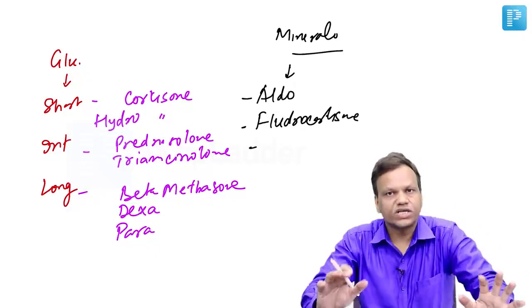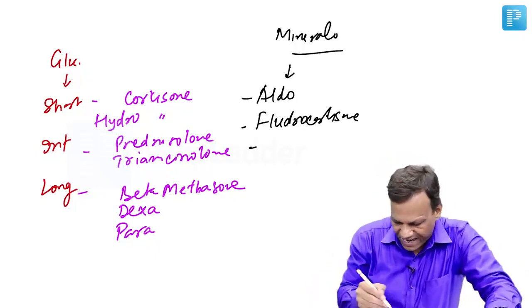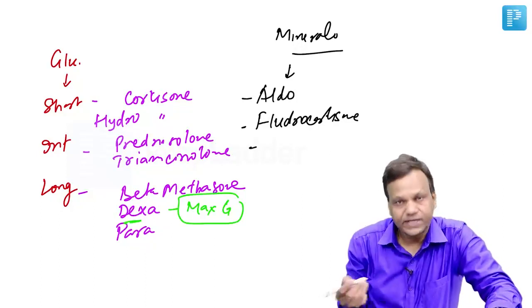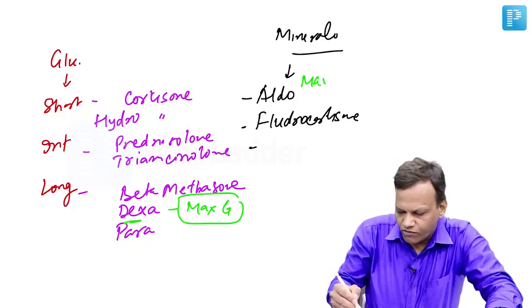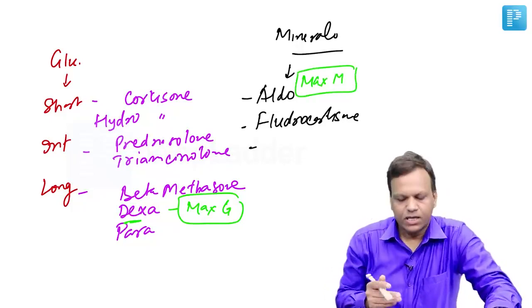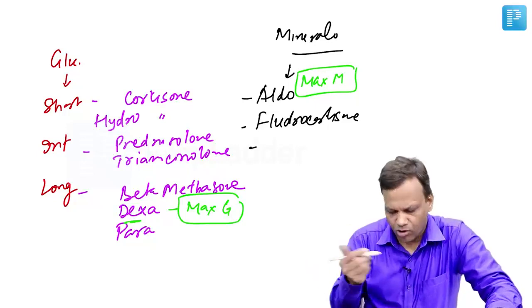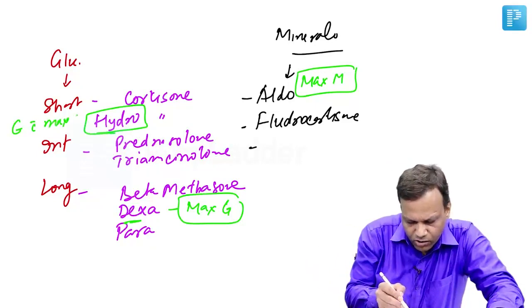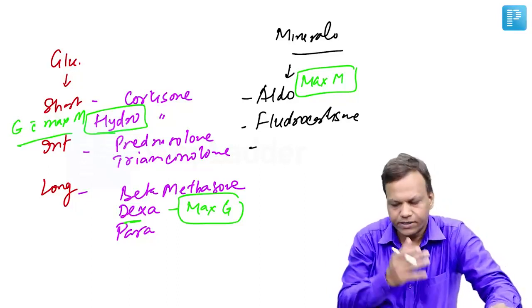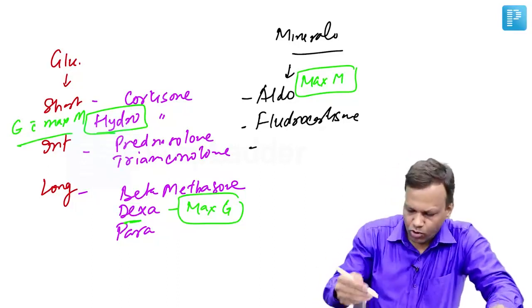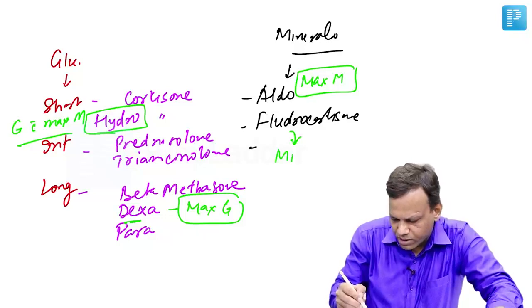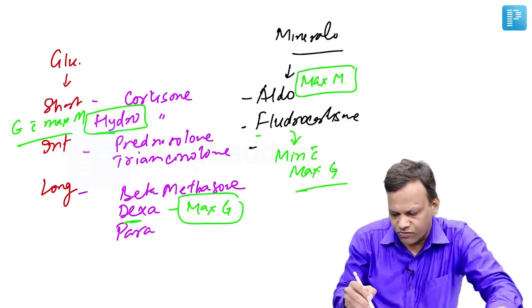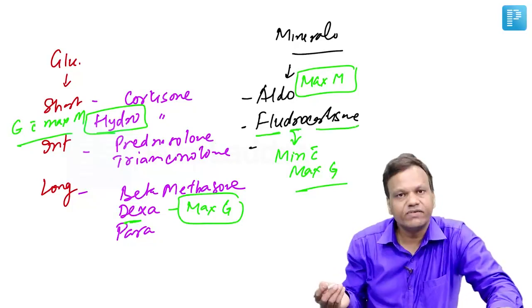The important MCQs which are asked from these drugs: the drug with maximum glucocorticoid activity is dexamethasone. The name says 10 guna, dexa. Maximum mineralocorticoid, we all know, is aldosterone. Then the glucocorticoid with maximum mineralocorticoid activity is hydrocortisone, because hydro says water retain. Then the mineralocorticoid with maximum glucocorticoid activity is fludrocortisone. The name says fluid retaining drug with cortisone like activity.